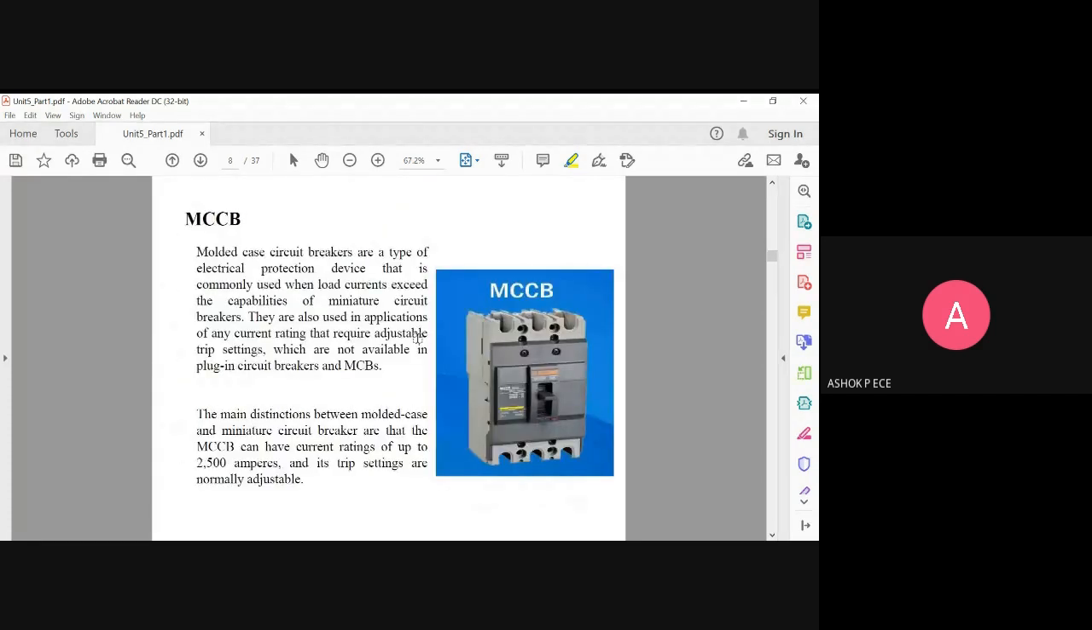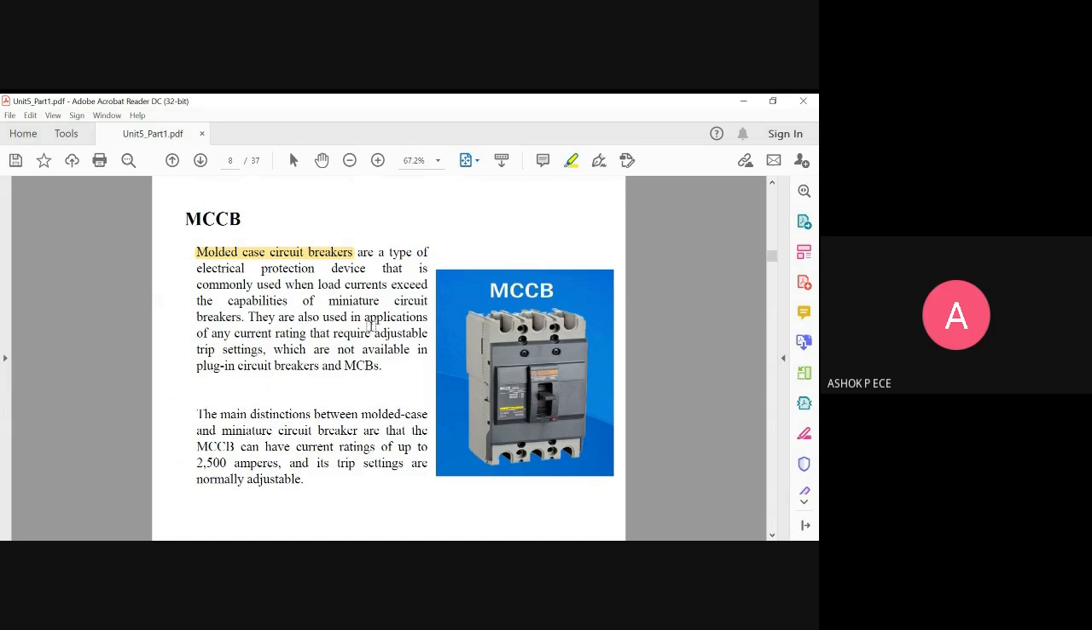Next one is MCCB. It is molded case circuit breaker. It is an extension of circuit breaker. Outside, you see the switch position is same, and outside you have a casing. So the entire MCB is inside a case that is commonly used when the load currents exceed the capabilities of miniature circuit breakers. When MCBs cannot do the job, these MCCBs will do the job of protecting the device when excess current is going to flow in your application.